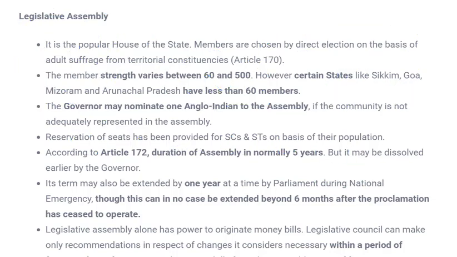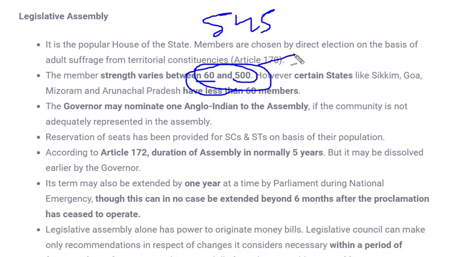So in Lok Sabha direct election was done. Similarly, direct elections are done in the legislative assembly also from the people who are above the age of 18. It can vary. If a state wants, it can change the law because it comes under its list for making the law. Now what is the strength? In Lok Sabha the strength is 545 at present, but in a state it's not fixed. It can vary from 60 to 500, so a state should have a minimum of 60 or a maximum of 500 seats in the legislative assembly.